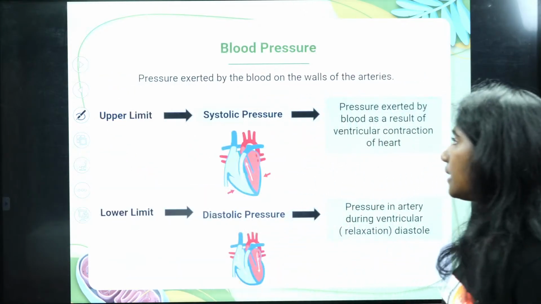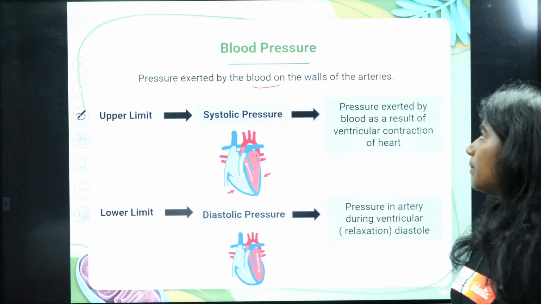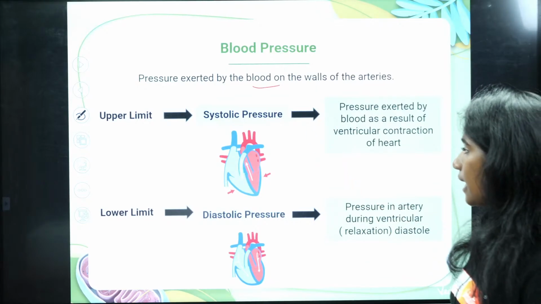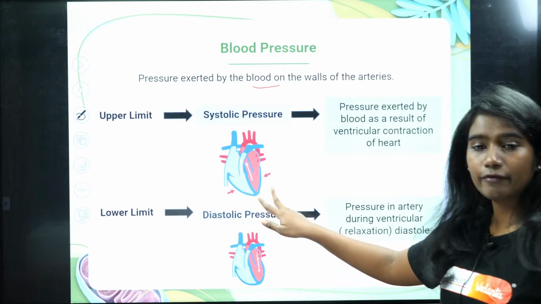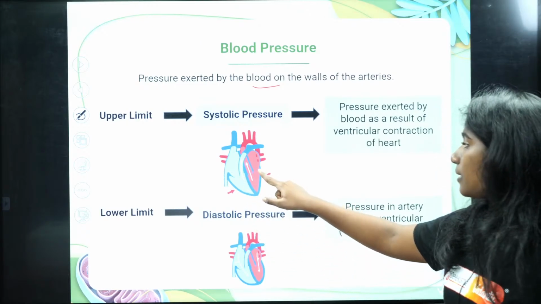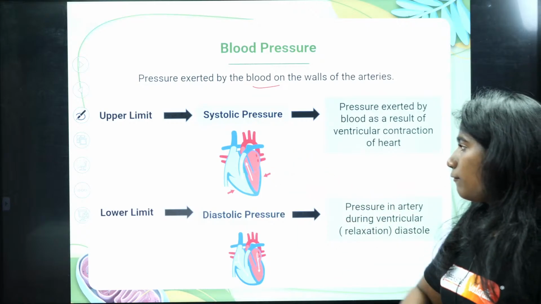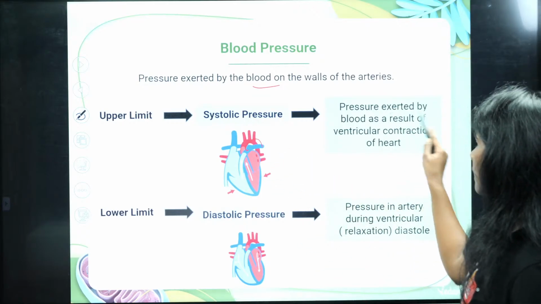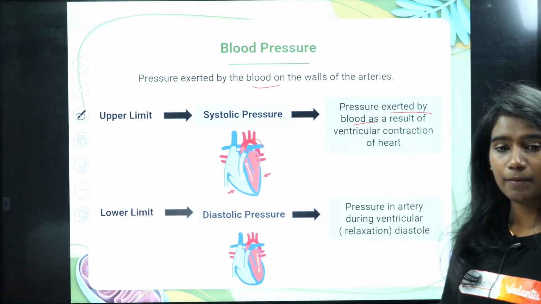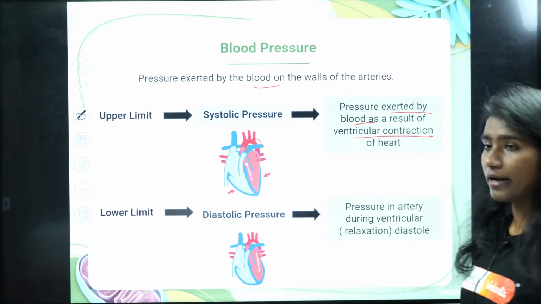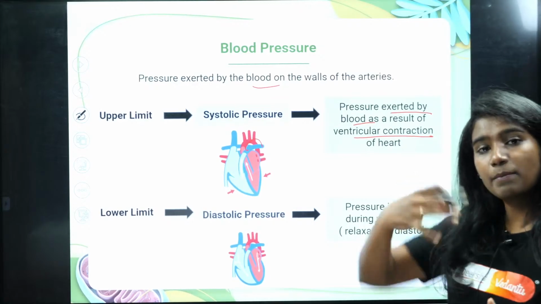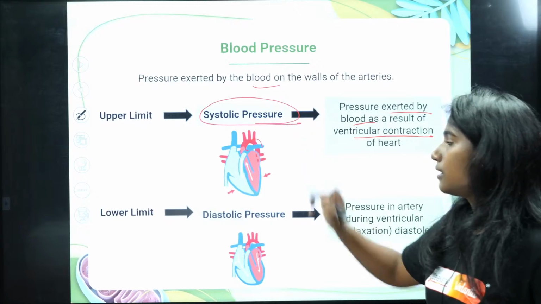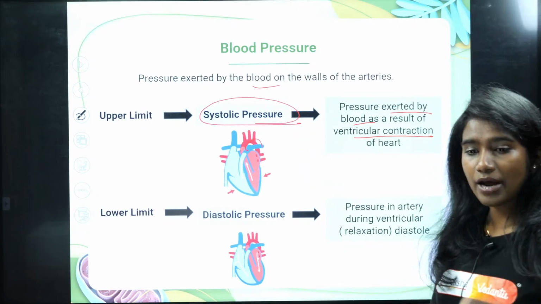Okay, and then the pressure that is exerted by the blood on the walls of the artery is your pulse, right? Now let's say when your ventricle contracts, what happens? The blood flows out through the aorta, right? The pressure that is exerted by the blood as a result of ventricle contraction, when the blood comes out and the pressure is created, that is called systolic pressure.